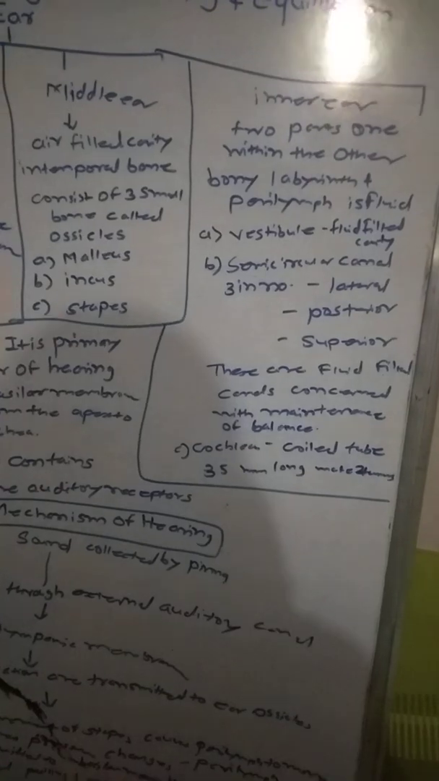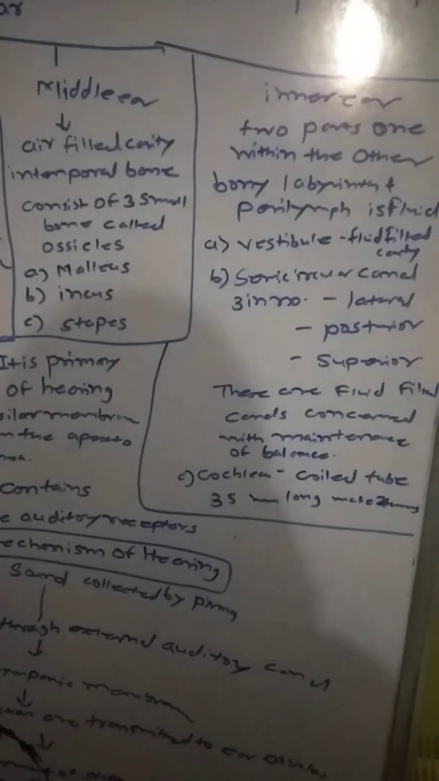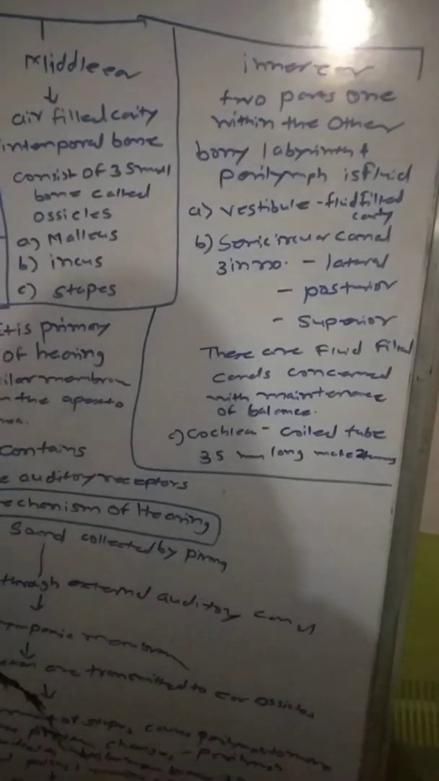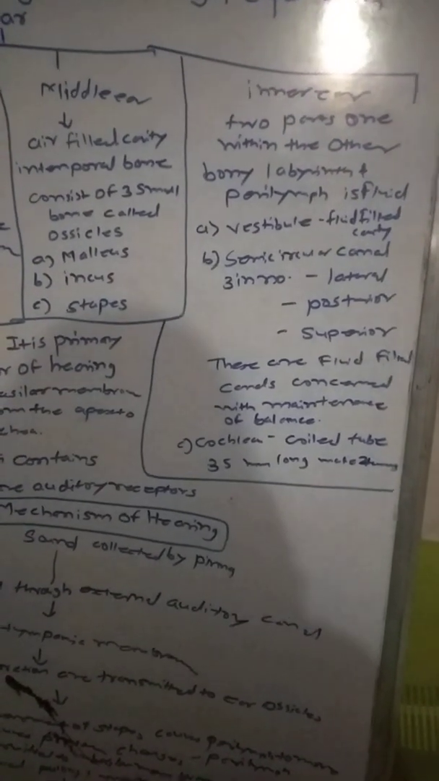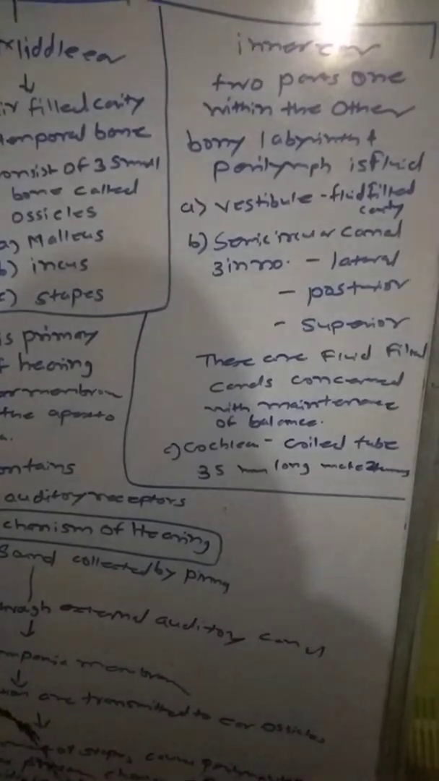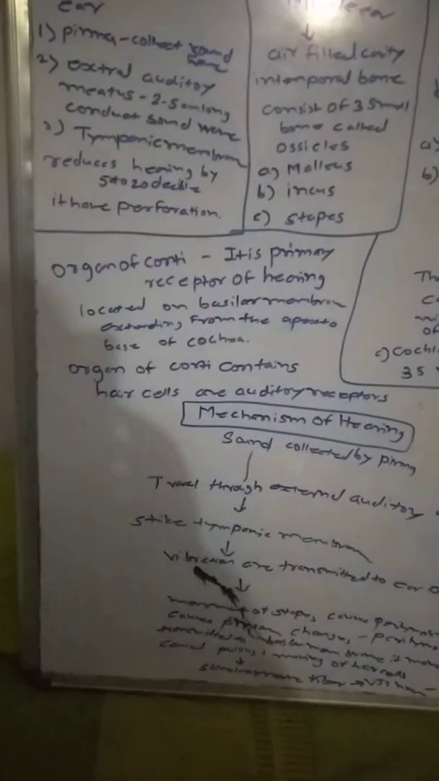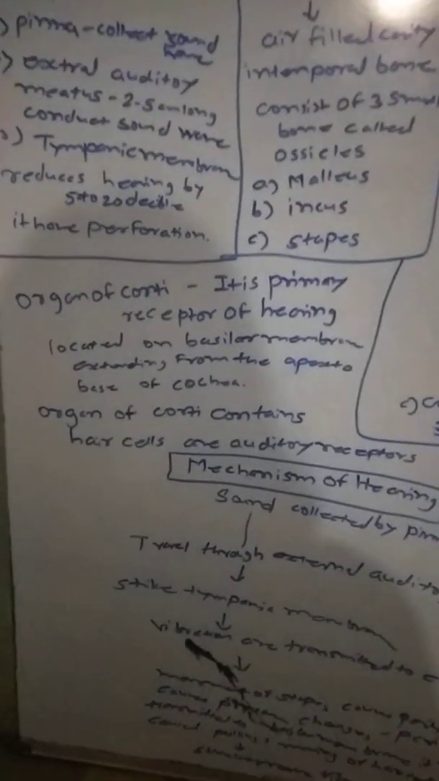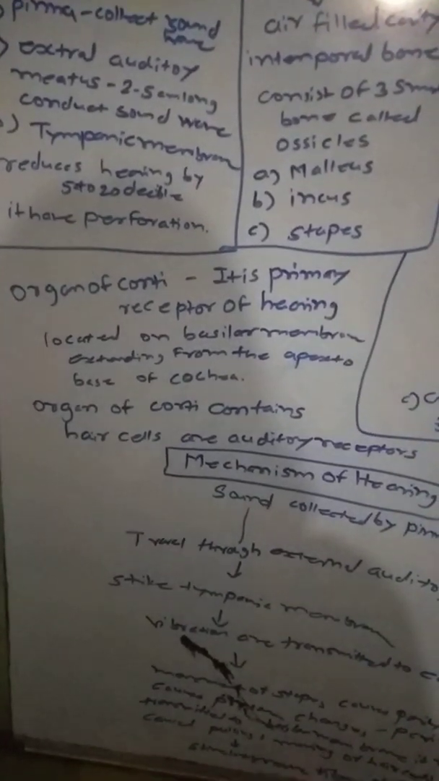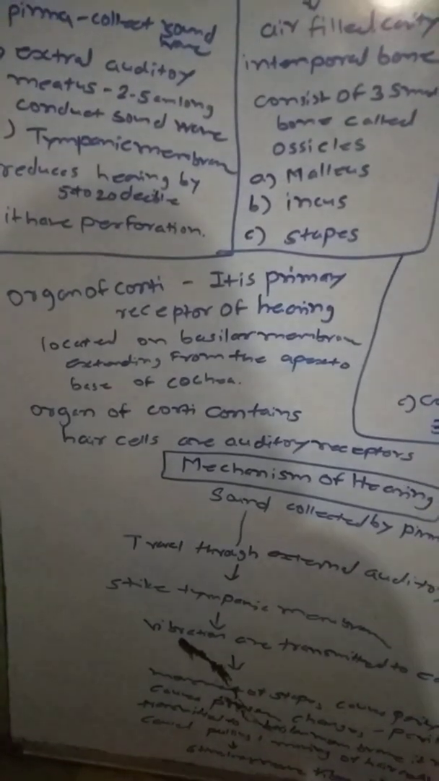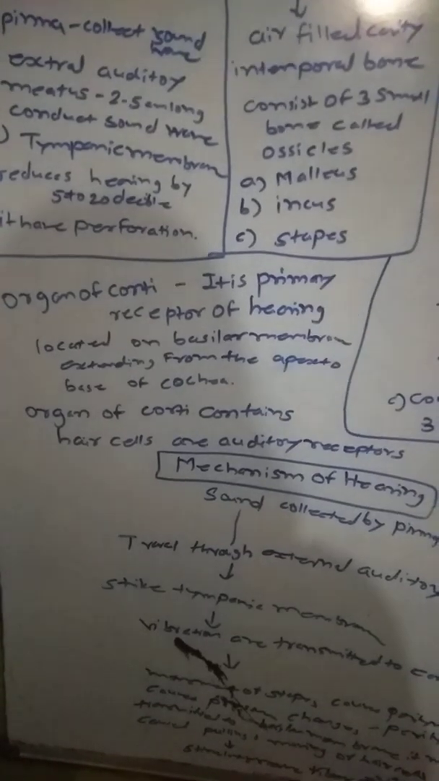As we saw in the definition, the ear is also the organ of equilibrium, so the semicircular canals are concerned with the maintenance of balance. The third is the cochlea. It is a coiled tube 35 mm long with 2 to 3 rounds. Then the organ of Corti. It is the primary receptor of hearing, located on the basilar membrane extending from the apex to the base of the cochlea. The organ of Corti contains hair cells, or auditory receptors.